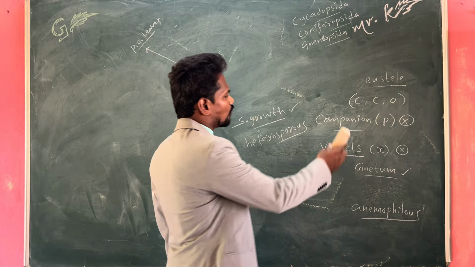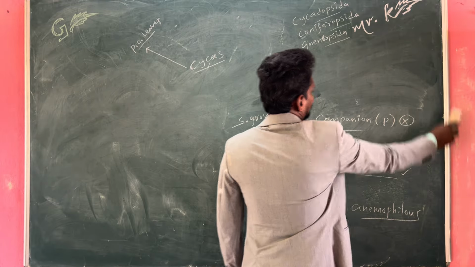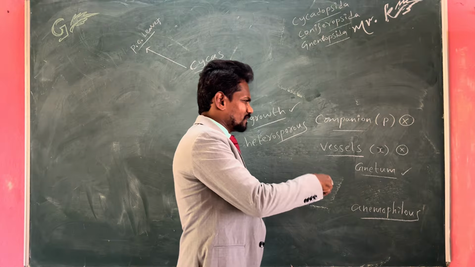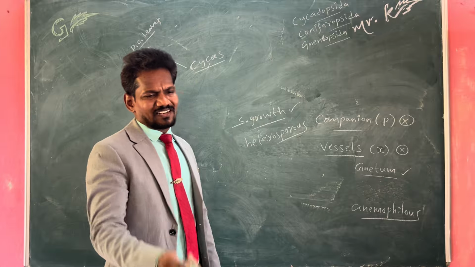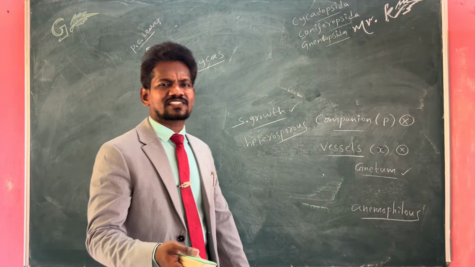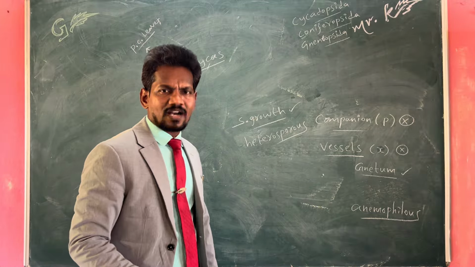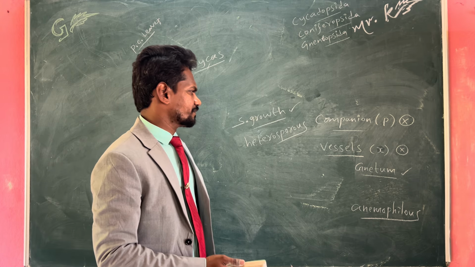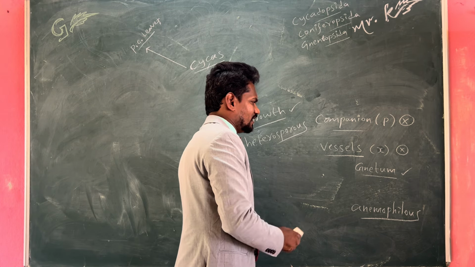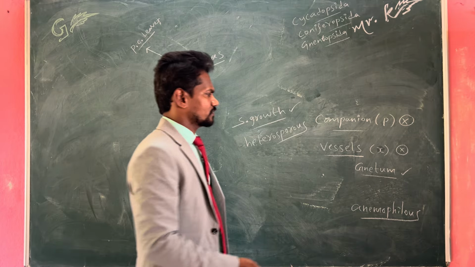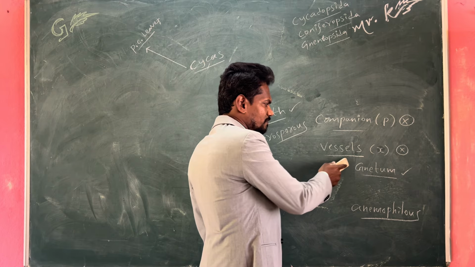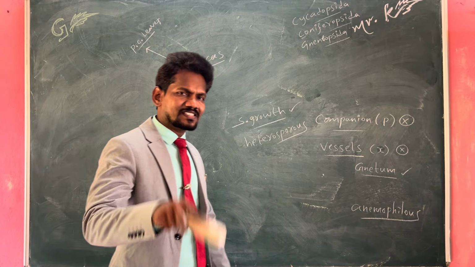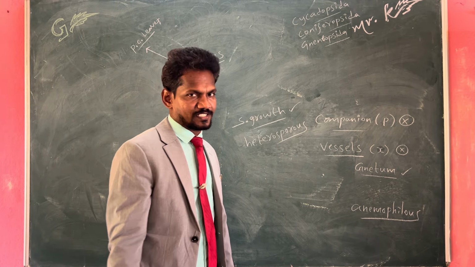Collateral conjoint open type. Coming to the xylem and phloem components, in xylem generally we find xylem vessels, xylem tracheids, xylem parenchyma, etc. But in gymnosperms, xylem does not contain xylem vessels. Xylem vessels are absent.